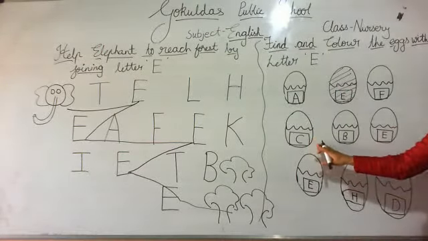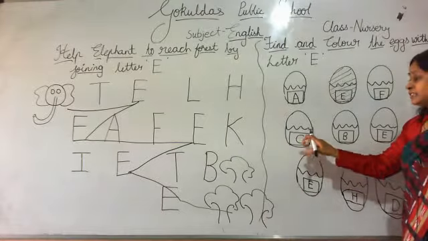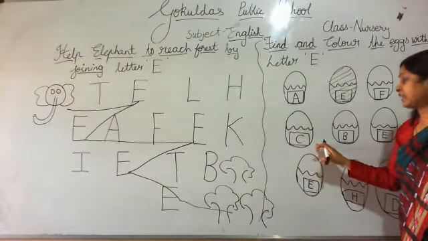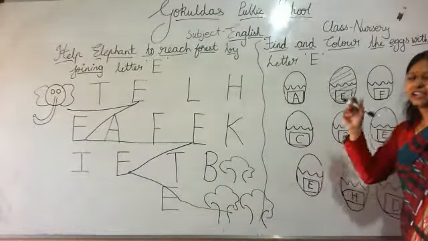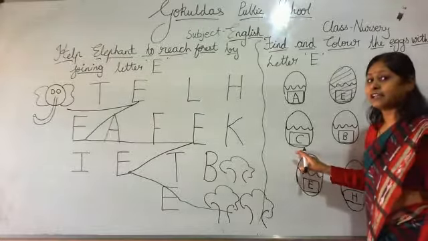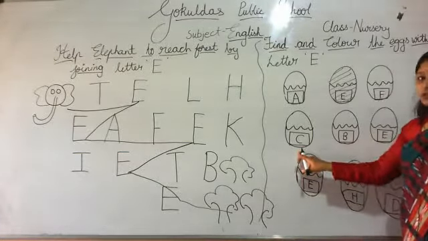Look at this egg. Which letter is this? This is half curve. Letter C. C for cat. C for cup. So this is not letter E. So you will color it?